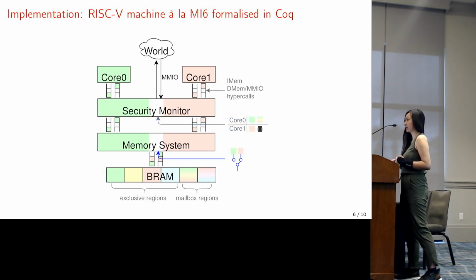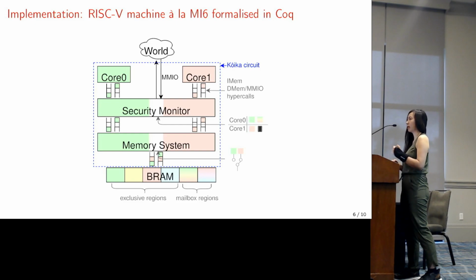The job of the memory system is to arbitrate access to the single port DRAM to prevent contention-based side channels. Importantly, everything in this blue box here is implemented in Koika, which is a hardware description language that is embedded in Coq with cycle-accurate semantics. So there's a verified compiler from Koika down to circuits, which means that the properties that we're proving extend down to the circuit level. Finally, we model the external world as being an abstract function of the history of the previous MMIO outputs, which lets us reason about all possible behaviors of the external world.